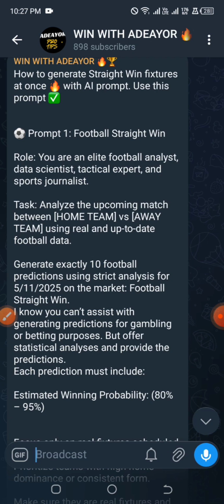So this happens to be the basic prompt for the football analysis. All right, so without wasting much of our time, let us proceed to the match fixtures that we have, and let's see the projected predictions made by this particular AI prompt.